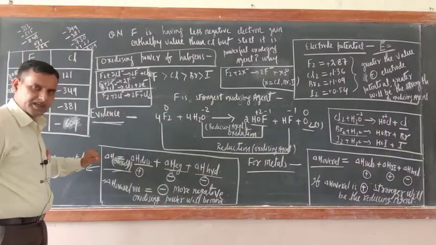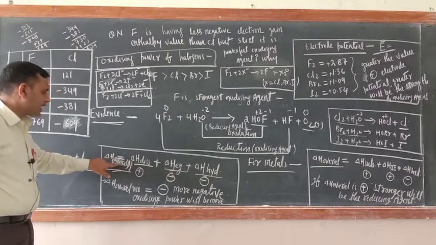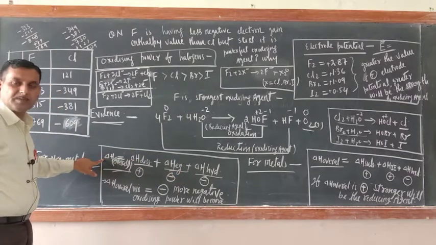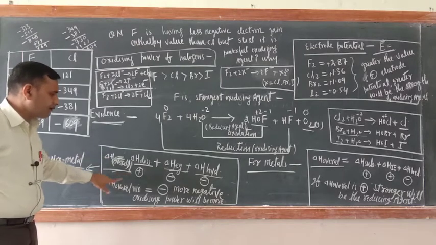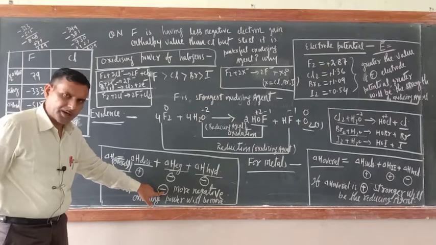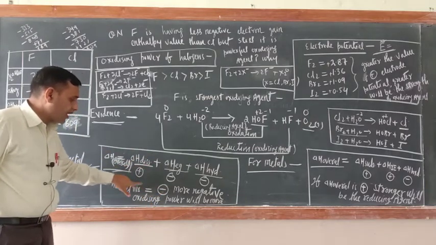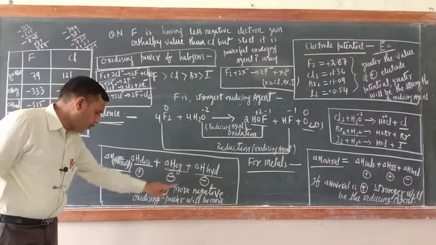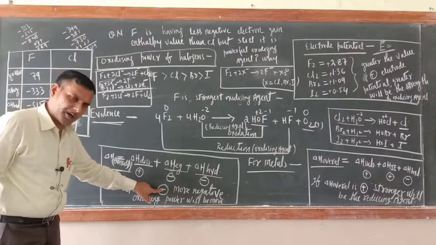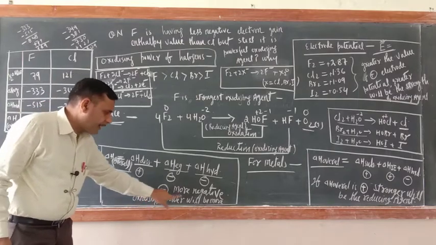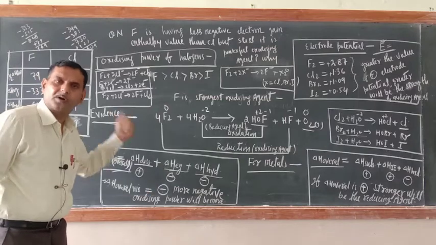Now try to understand. If you sum these three energies, then you will get delta H overall, the overall enthalpy. If the overall enthalpy value, delta H overall, is more negative, oxidizing power will be more, which means oxidizing agent strength will be more.